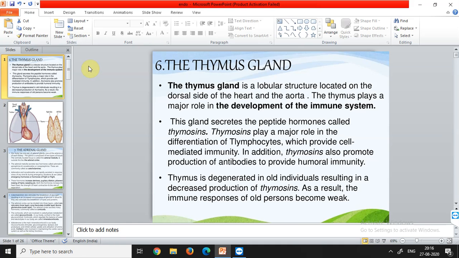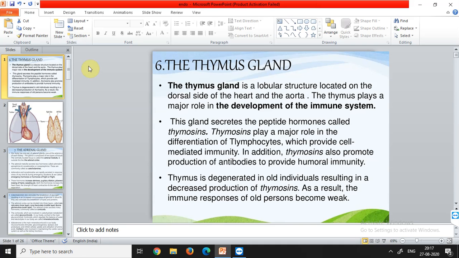We also talked about the parathyroid gland, the last gland that we discussed, which was 4 in number and present at the back of the thyroid gland. The main function of the parathyroid gland was related to the secretion of calcium, and therefore it was directly or indirectly related to the bones, as calcium is present in the highest amount in our bones. If hypercalcification condition is there, the bones will start to become porous. All this we discussed in the previous class.